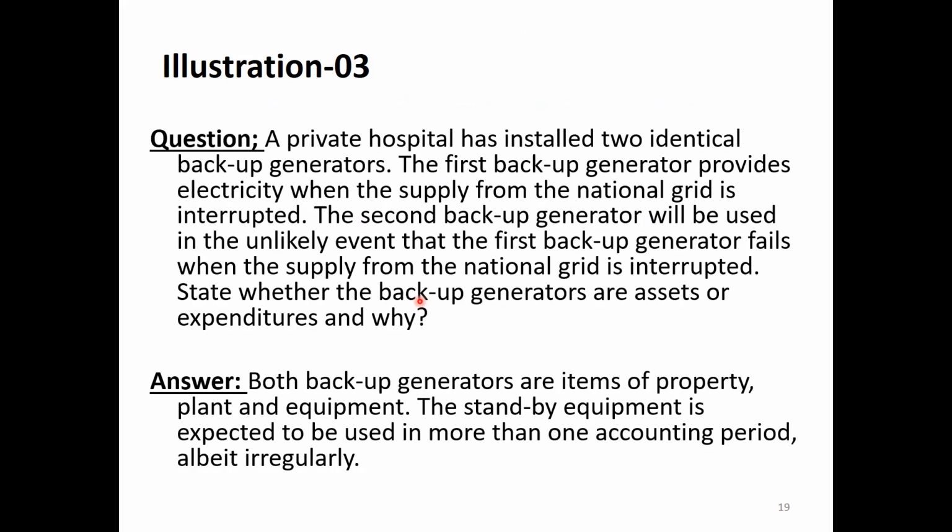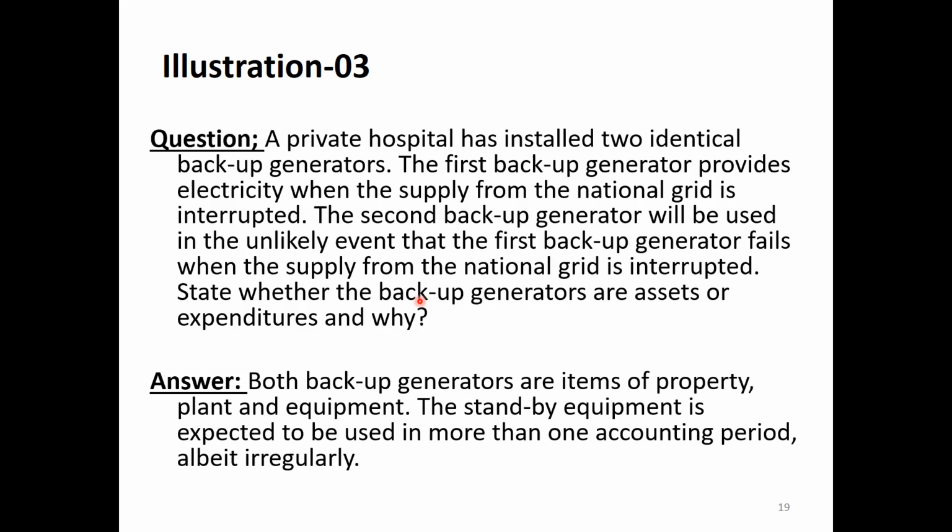The second backup generator will be used in the unlikely event that the first backup generator fails when the supply from the national grid is interrupted. State whether the backup generators are assets or expenditure and why.